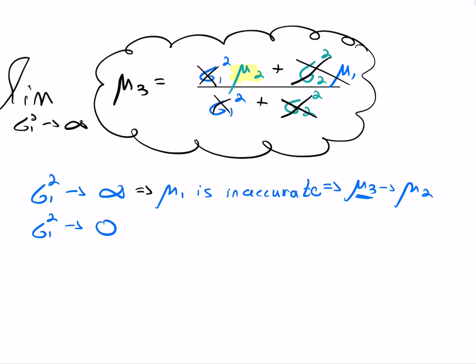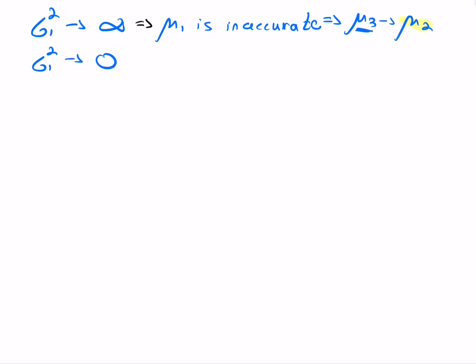When sigma 1 squared approaches infinity, it means that mu1 is very inaccurate. Therefore, we should favor mu2, the measurement or the mean measurement we are getting from the sensor. Now let's go the other way around. What happens when sigma 1 squared approaches 0?